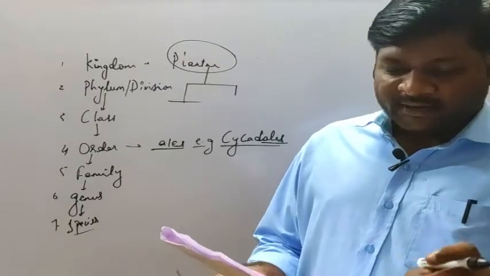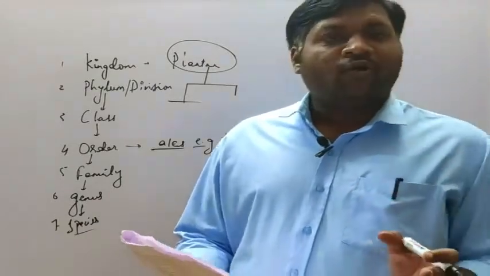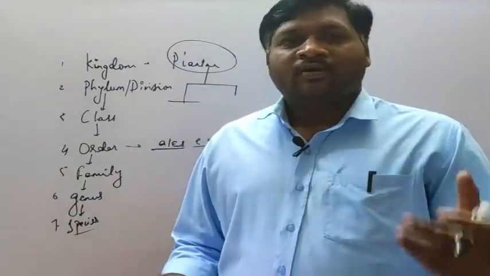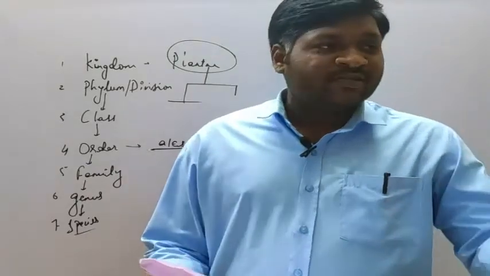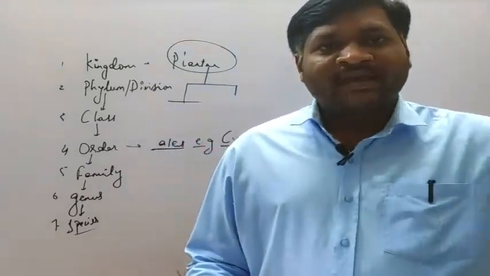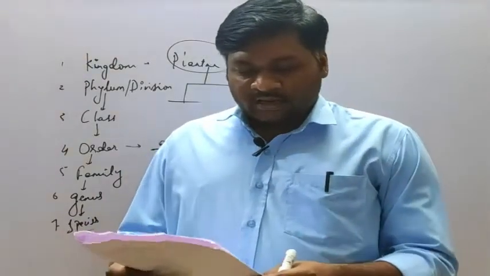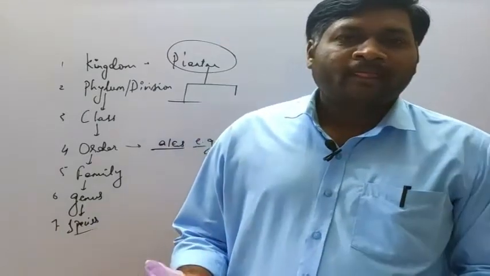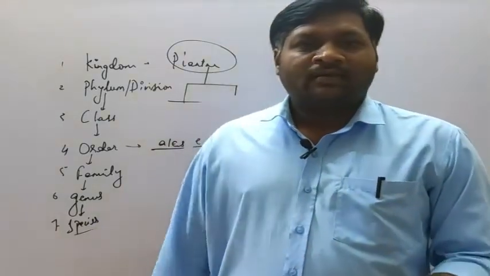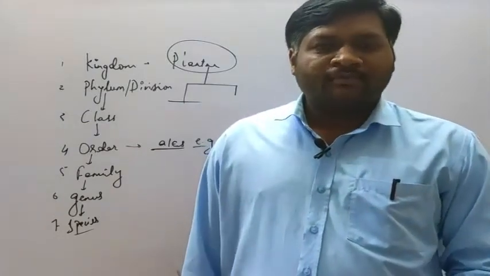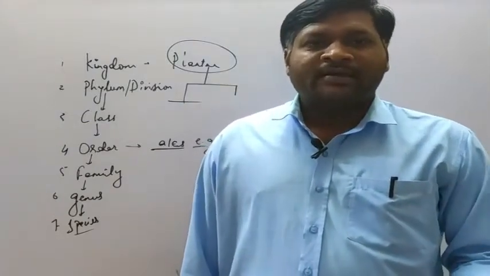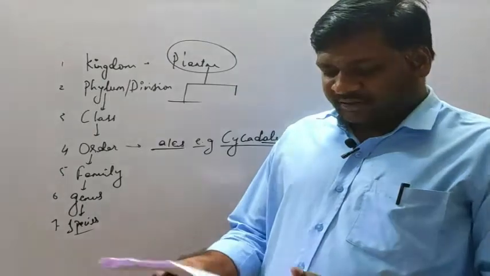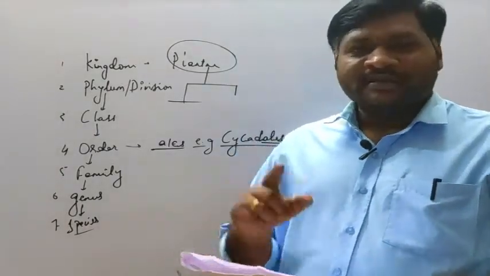Botanical garden has a collection of living plants for reference. Of course it does, because in a botanical garden there are a number of plants by which we can get a reference, meaning which type of plant is cultivated in which type of areas. The next, a museum has a collection of photographs of plants and animals. No, in a museum we place preserved specimens, not just photographs. So this will be the incorrect one. Option B is the incorrect statement.